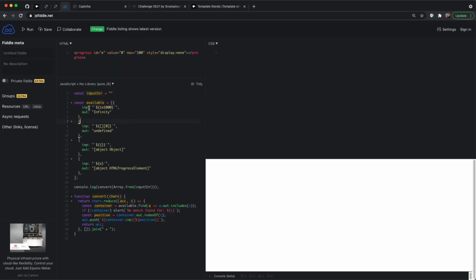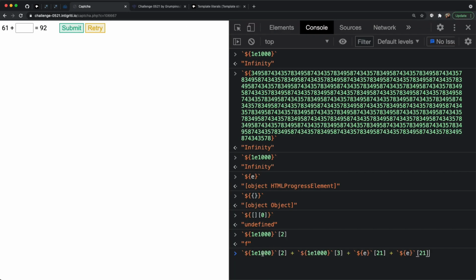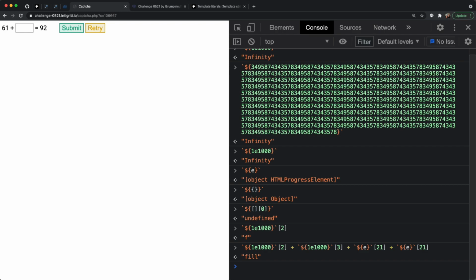It basically just takes a bunch of inputs and a bunch of outputs for each one. We give it a string, it converts it into an array, goes character by character, searches all of those outputs to see if the character exists in any of them, and if it does, it will spit out the required string. So if I now open the console, this is what we were given. Let's take that without the quotes and go back into our console. We put in the word fill, and we can see that we did in fact create the word fill.